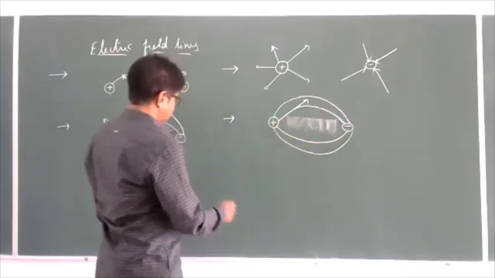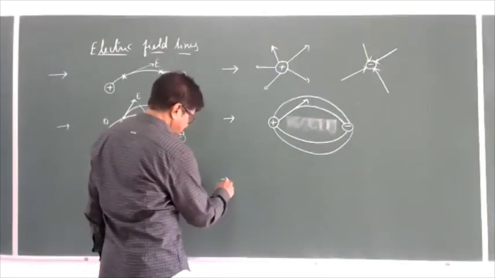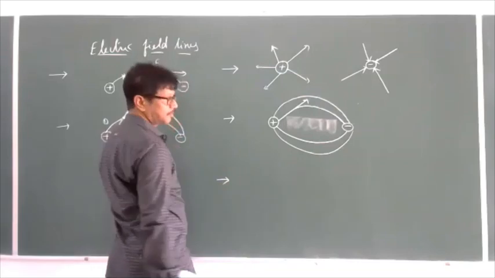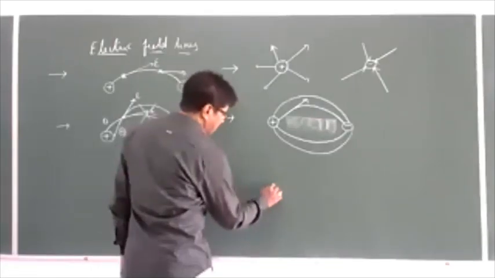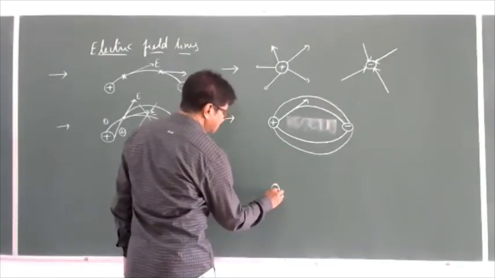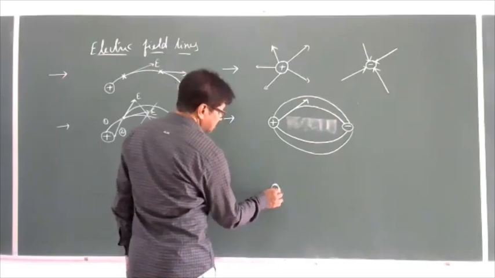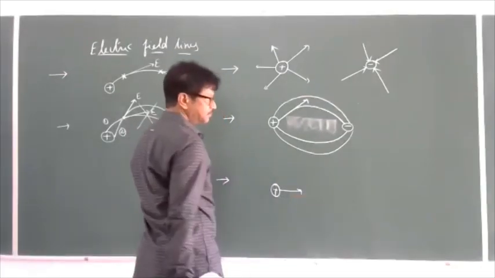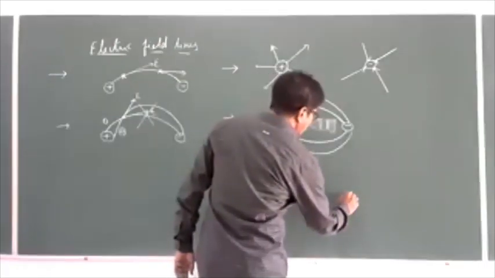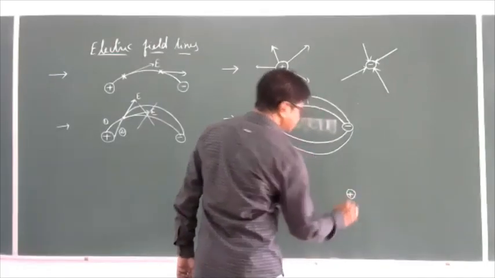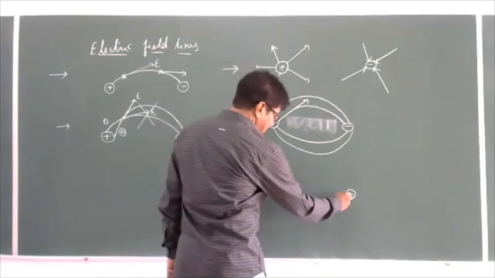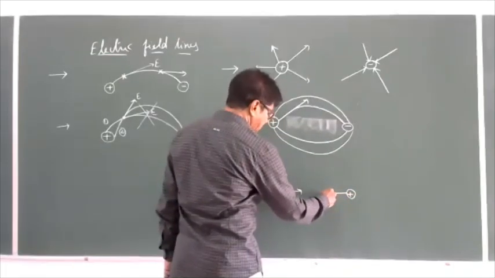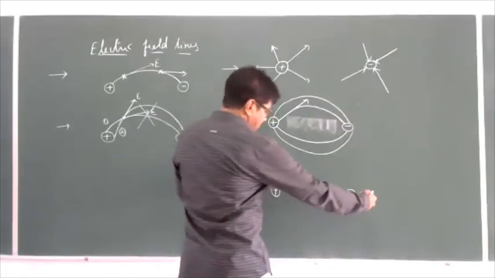So next point. If I take a positive charge, the lines come radially outwards. If I place one more positive charge, from here also the electric lines of force come radially outwards.